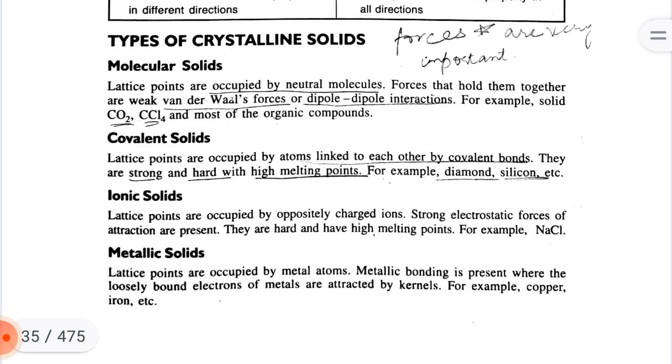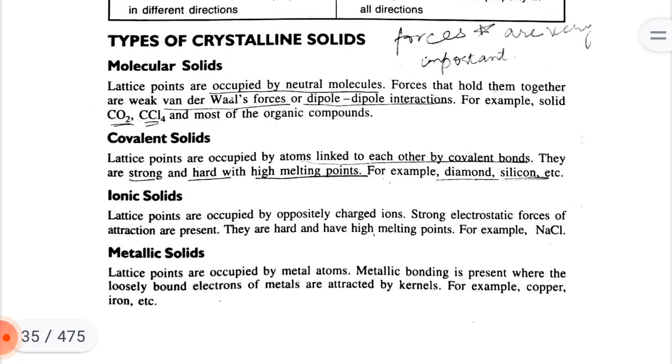Types of crystalline solids. Molecular solids. Lattice points are occupied by neutral molecules. Forces that hold them together are weak van der Waals forces or dipole-dipole interactions. For example, solid carbon dioxide, carbon tetrachloride, and most organic compounds.